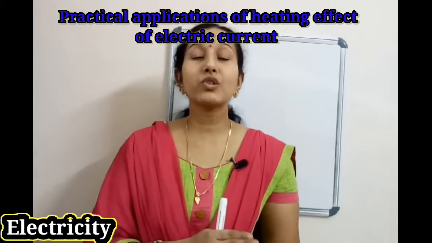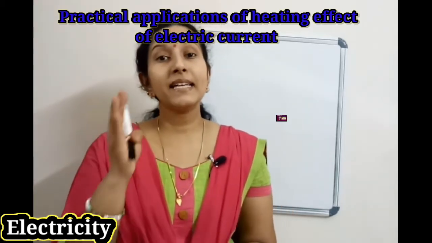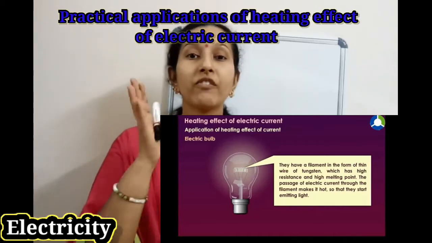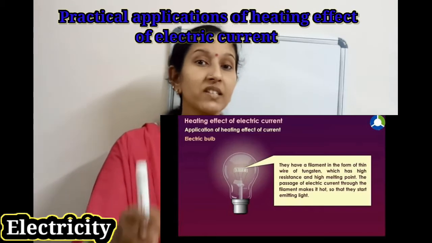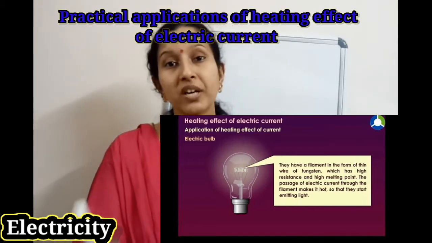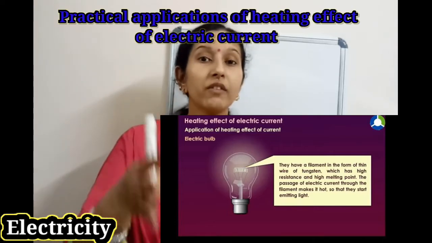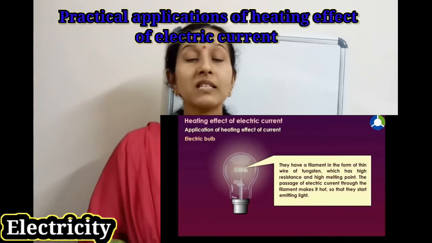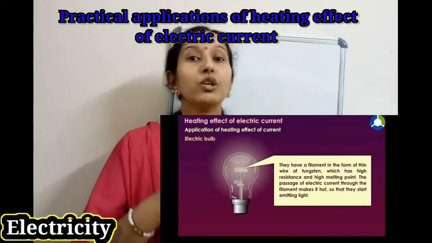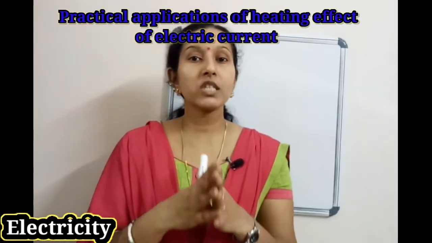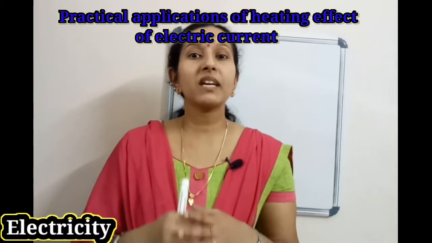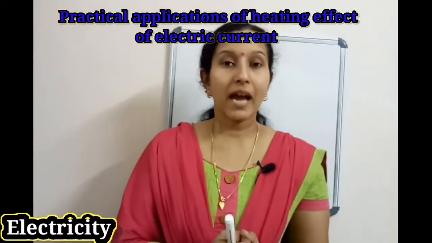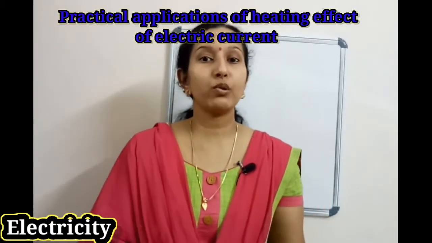So the electric bulb is used to provide light by heating the filament, and the filament is made of tungsten with a high melting point of 3380 degrees Celsius. It does not melt at high temperature, and when we supply energy to the filament, it becomes red hot and emits light. Usually we fill gases like nitrogen and argon to increase the life of the filament. Most of the power consumed appears as heat, and the rest appears as light. And the third application is the electric fuse.